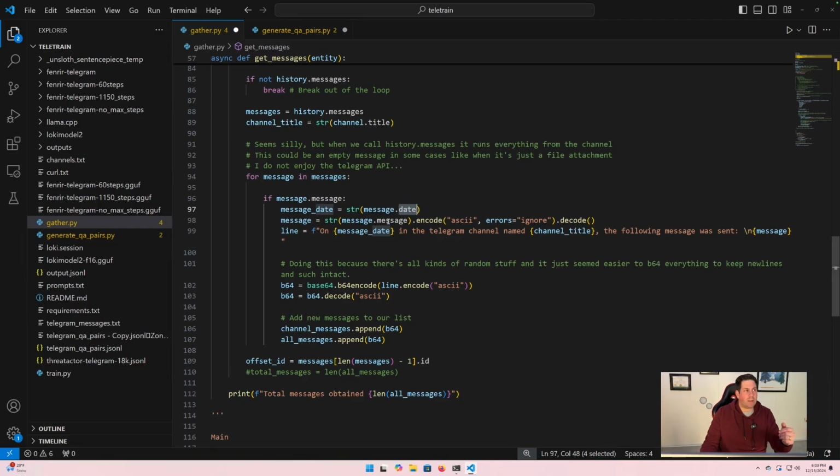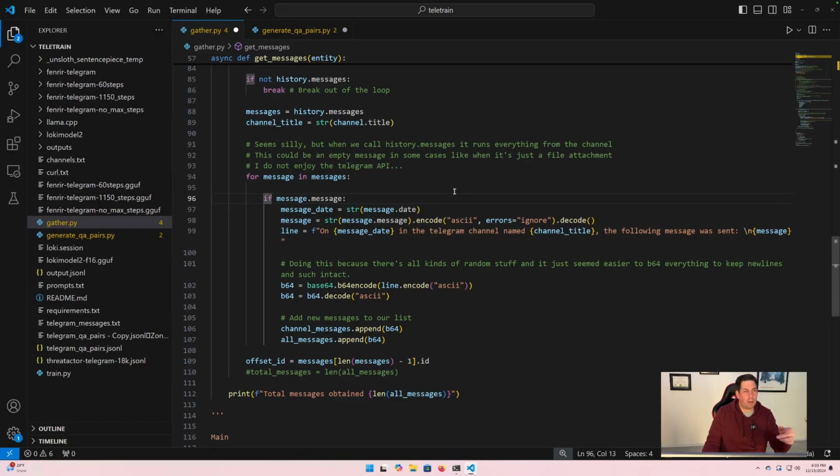It also has a message field, which is the actual message that was sent. You can see that we're doing an if statement here to say, if there's a message field in the message object, continue. We're checking for that because the Telegram API could return a message object that doesn't have a message. It could be a file attachment, for example, so that message field might not have anything in it.